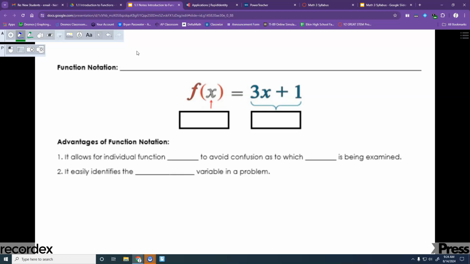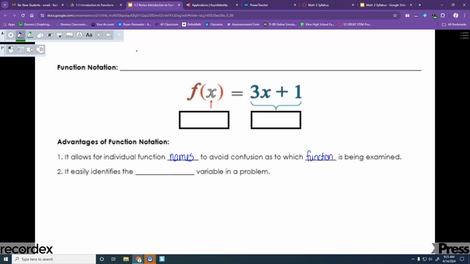Function notation, when you're doing math, is so helpful for a couple reasons. It allows for individual function names to avoid confusion as to which function is being examined. A lot of times we might be looking at more than one, like a line and a quadratic. If we call one of them f and one of them g, it makes it a little easier to talk about them. So we can give them different names.